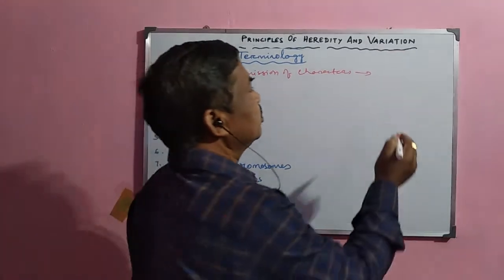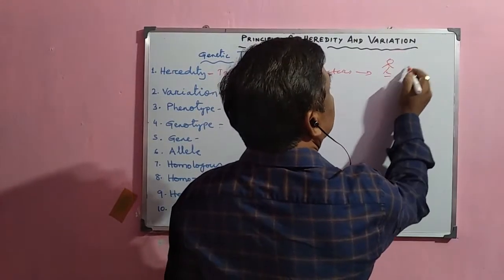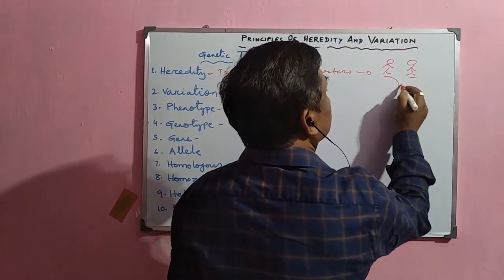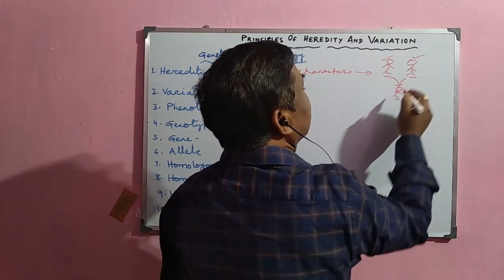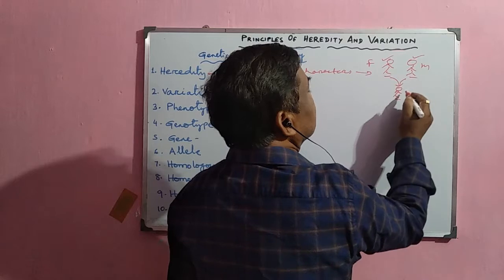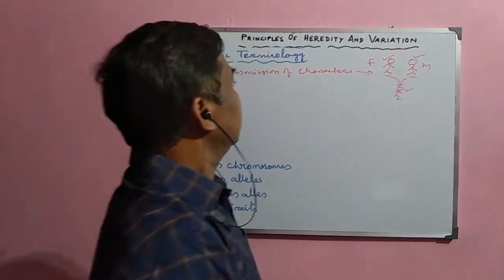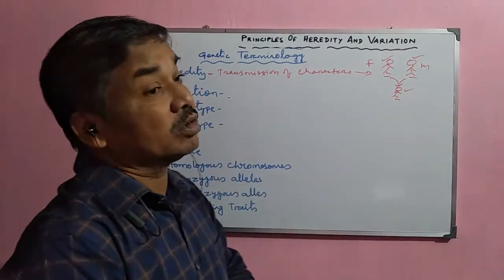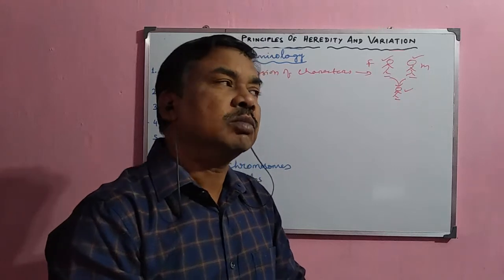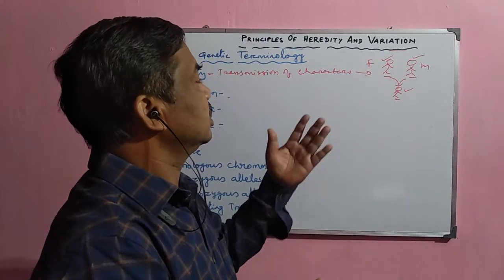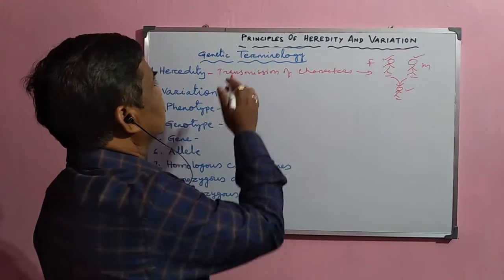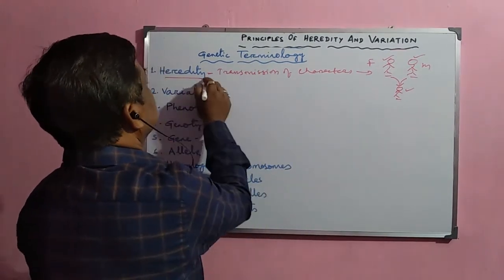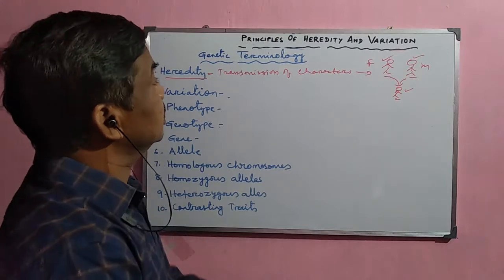Normally, during the reproduction process, the male organism is there, female organism is there. From the male and female, the young one develops, and all the characters of father and mother go to the children. But how are these characters transmitted from parents to children? It may be genotype character, phenotype character, whatever character. So this process of transmission is called heredity, and this terminology is frequently used here.